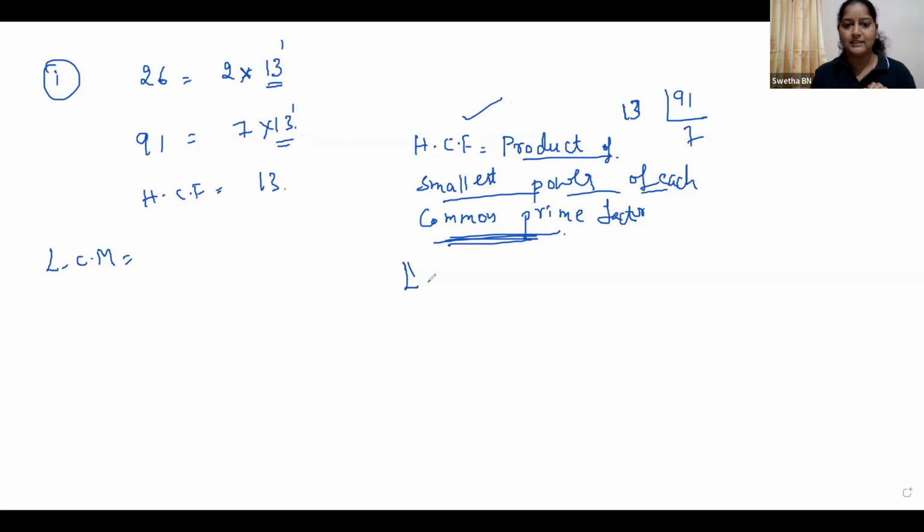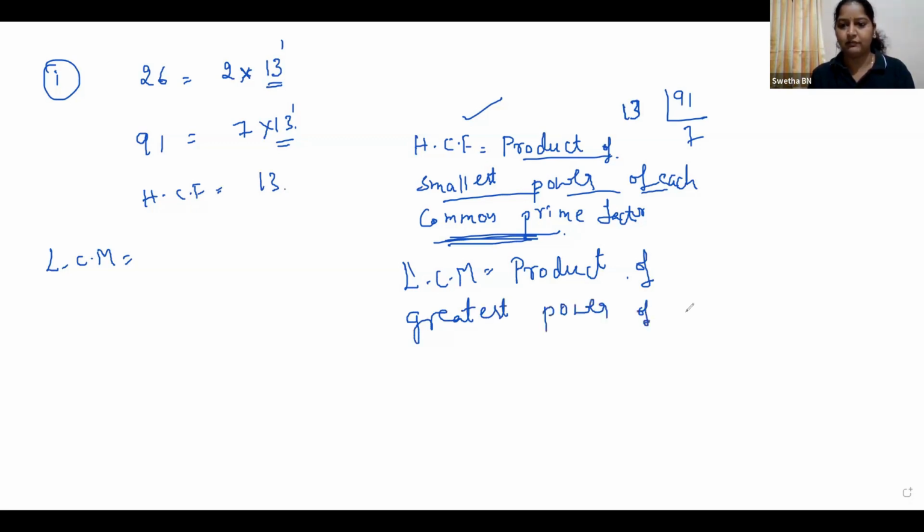Understood? And what is LCM? LCM is also the product of the greatest power of each prime factor. Okay, what is the difference between these two? Can you tell me? Did you understand how to write HCF and LCM from this?